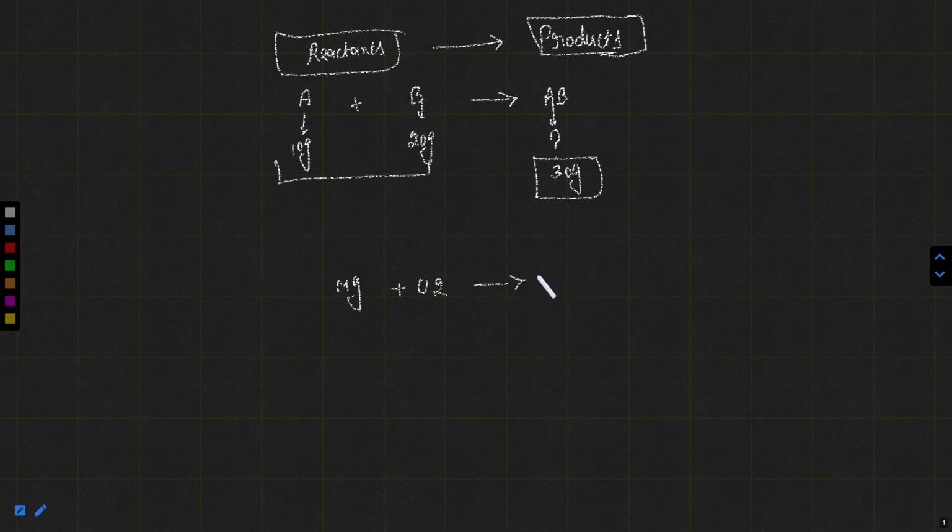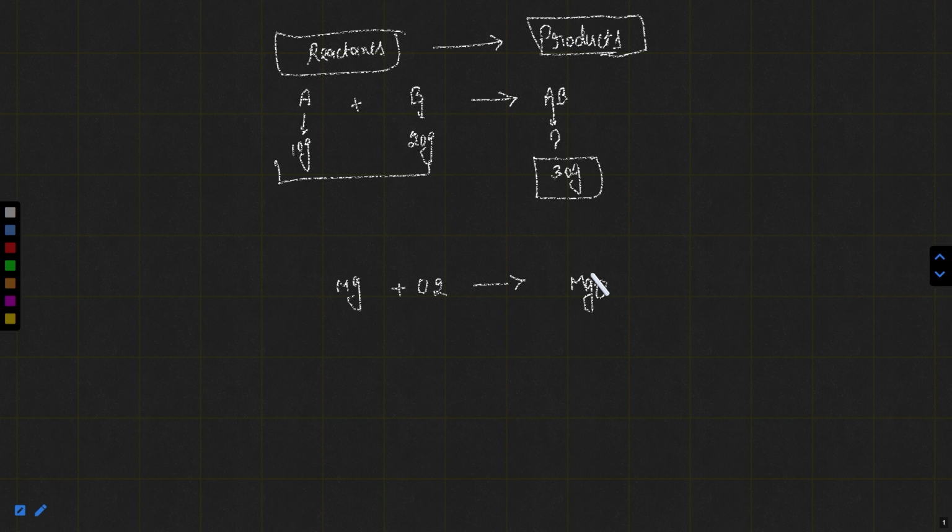You have learned this reaction already in class 10th, the activity of magnesium ribbon, and you will get MgO. But this equation is not a balanced chemical equation. Now you understand the law of conservation of mass. It also helps us predict whether a chemical equation is balanced or unbalanced. But how? Let's understand with this example.